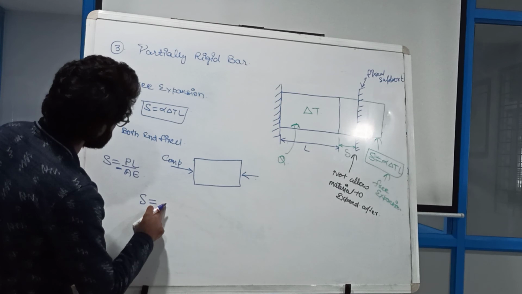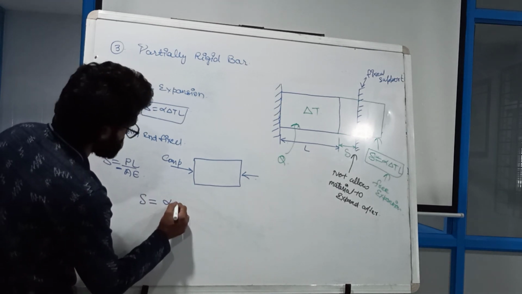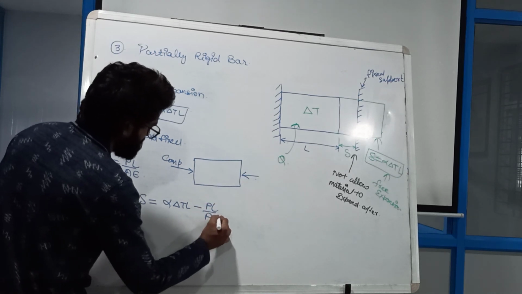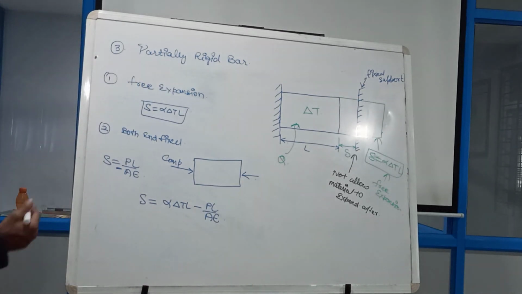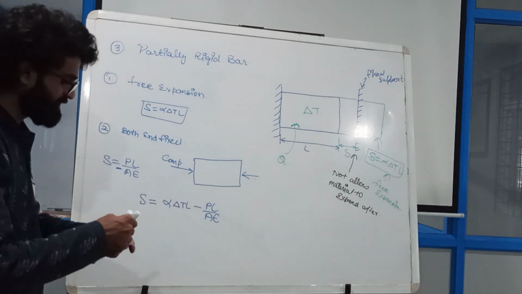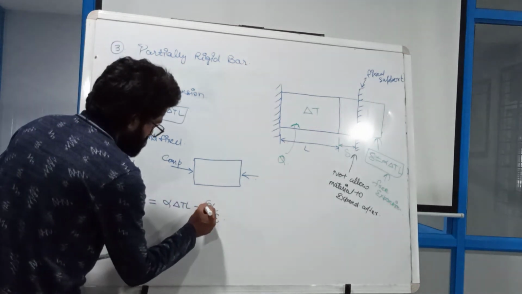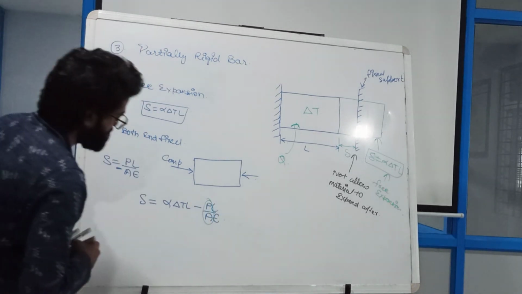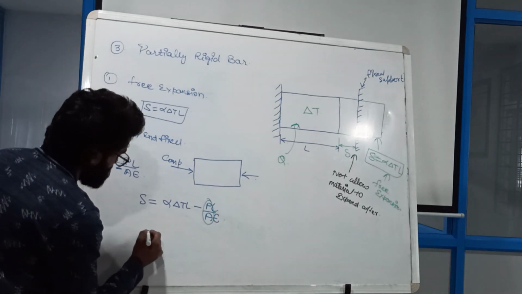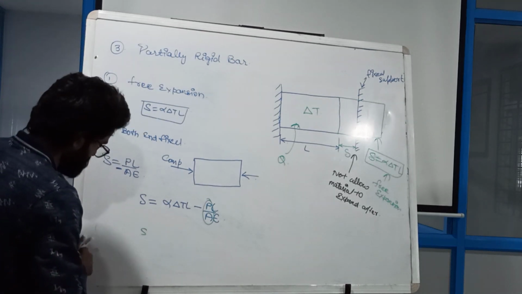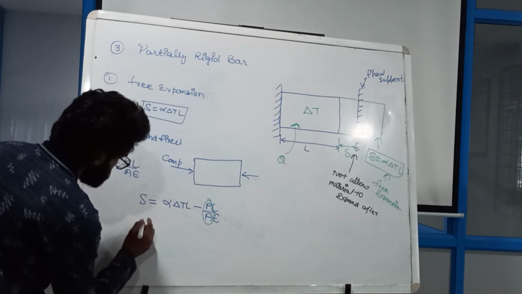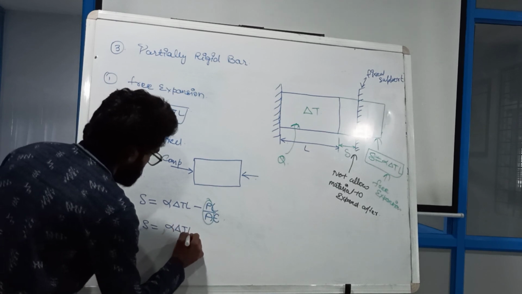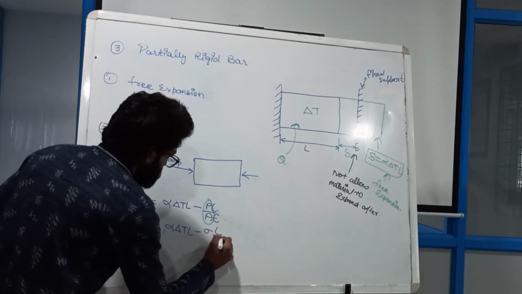So what will happen over here? I will keep here alpha delta T L minus PL divided by AE. Getting my point? And again you know that P divided by A is equal to sigma. So from here I can calculate that delta is equal to alpha delta T L minus sigma L divided by E.